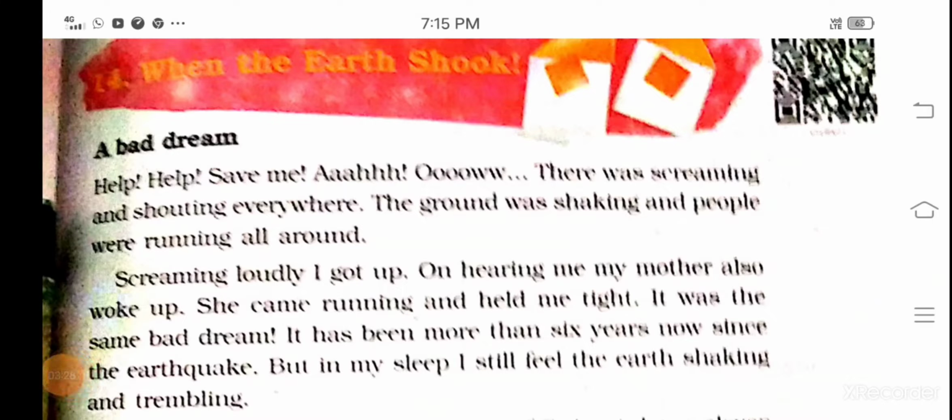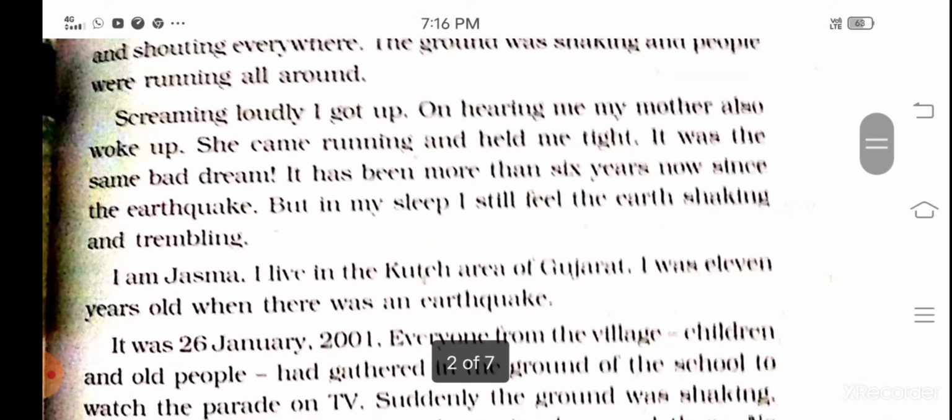So I have already told you that there is a girl whose name is Jasma. She is dreaming of an earthquake, and in her dream she is screaming, help, help, save me. She is dreaming that everyone is screaming and shouting everywhere. The ground is shaking and the people are running all around. When she was dreaming, she was screaming loudly.